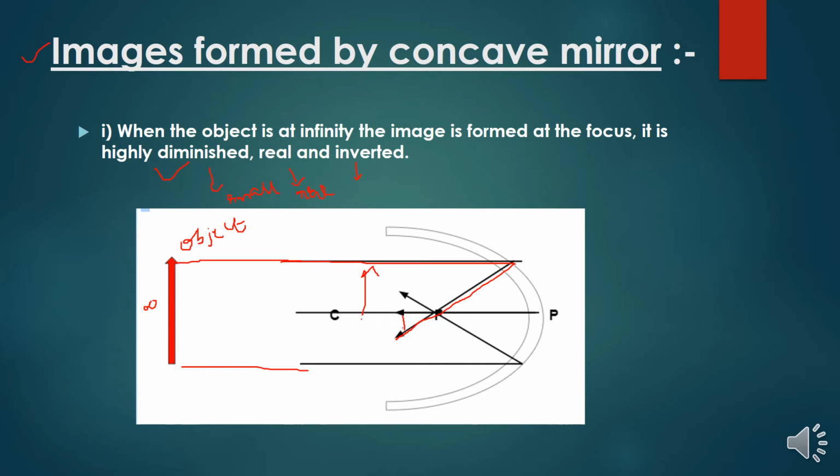Right. So when the distance is assumed to be infinity, the ray always comes parallel to the axis, and the point will be the principal focus, and the image will be formed inverted, highly diminished, and real.